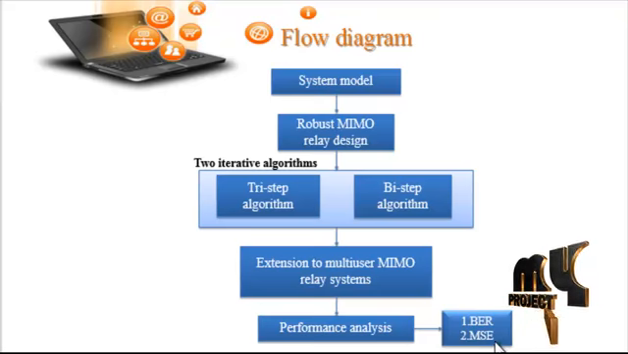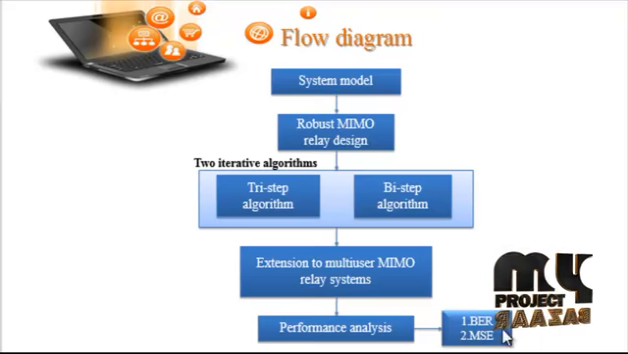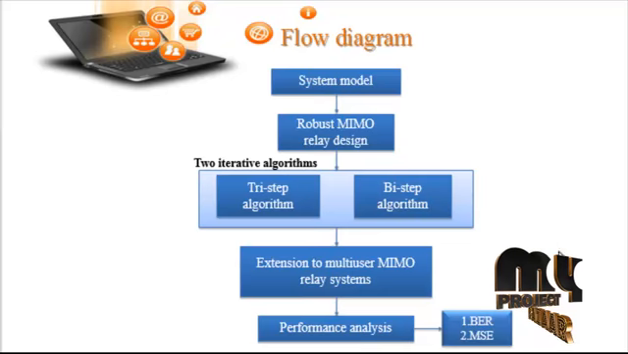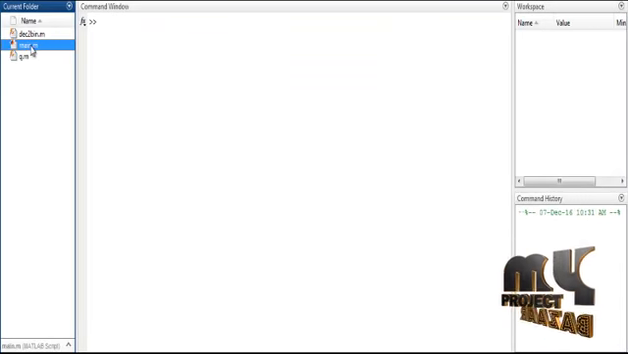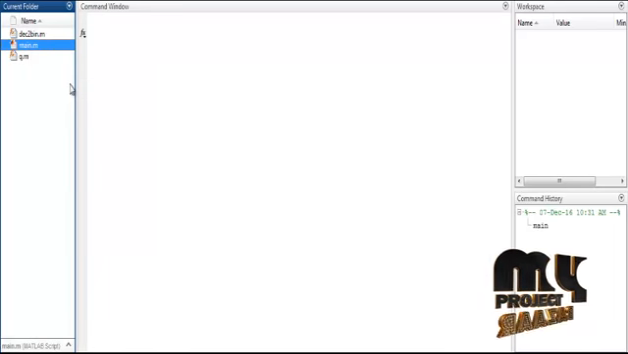So the BER is the bit error rate and the MSE is the mean square error. These are the overall flow diagram. Let us discuss the running procedure for the product. So click the main file and then run. So it's time to run the procedure.